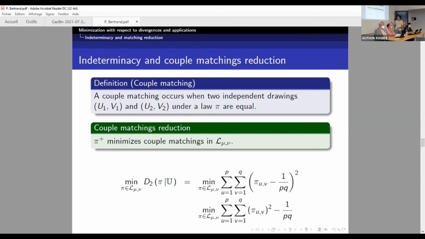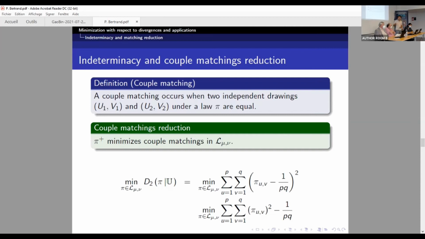And if we decompose, we get this part, which is a constant, plus the sum of PUV square. And the sum of PUV square is exactly the probability of a couple matching. So what we say when we minimize on it is that P plus is minimizing couple matchings inside L_U. So we cannot have a better solution.